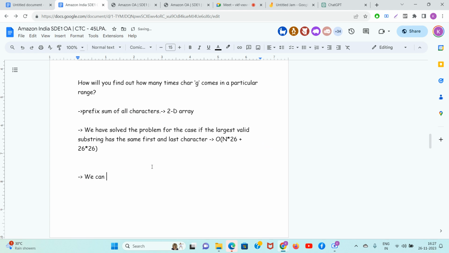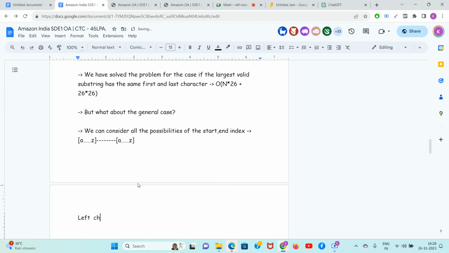We can consider, but what if you are... guys, what will you do for the general case? We can consider all the possibilities of the start comma end index, which is nothing but left will be from a to z and right will also be from a to z.